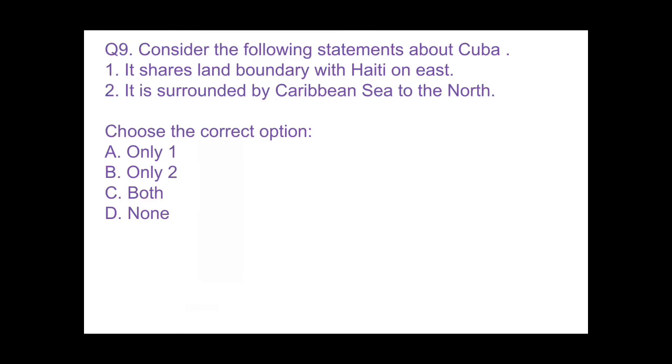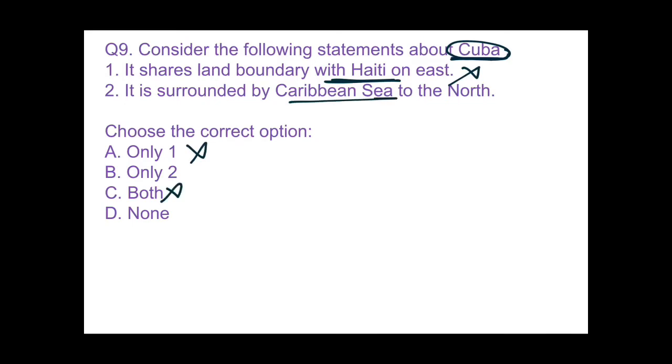Now question number 9. Consider the following statements about Cuba. It shares land boundary with Haiti on east. First of all, Cuba is an island nation, so it doesn't share any boundary with any other country. So the answer would be wrong. One option will be eliminated. We can eliminate A option and we can eliminate C also.